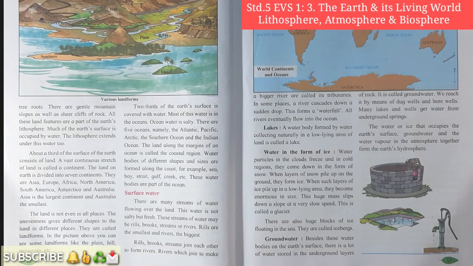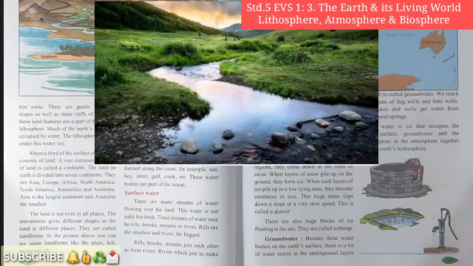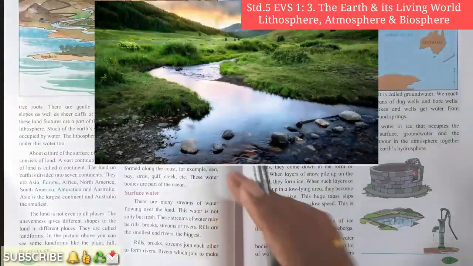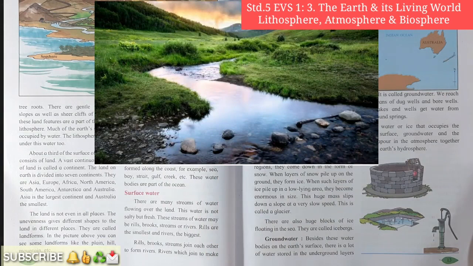Students, we see in the rainy season on the surface of the earth many streams flow. Students, have you observed it? Nowadays it is rainy season and continuously rain is falling. In the raining situation, we see a lot of streams flowing on the earth. This water is not salty but fresh. The water which is flowing on the surface of earth is fresh water. It is not salty like the water of ocean or sea.